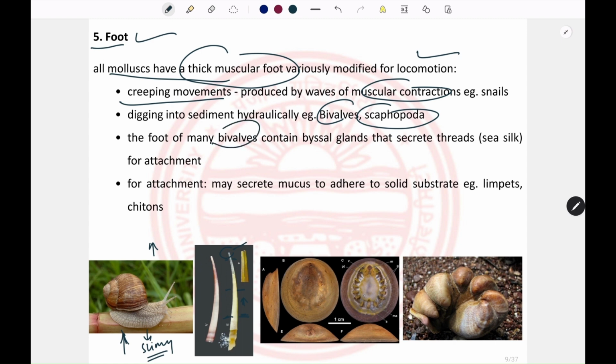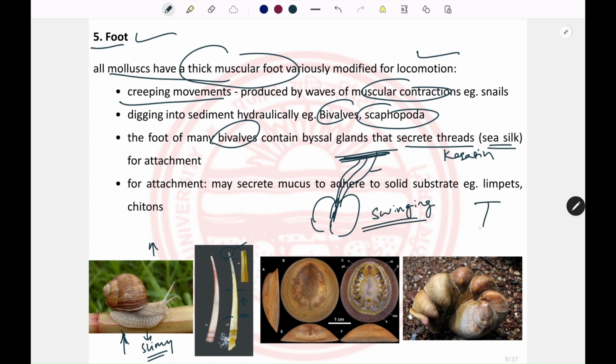In some bivalves, there are visceral glands present on the foot. Those glands release threads, and those threads get attached to some substratum. These threads are also known as sea silk, and they are formed of the protein keratin. These threads help the organism in their swinging movement, so they hang from the substratum.